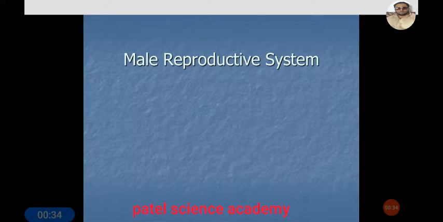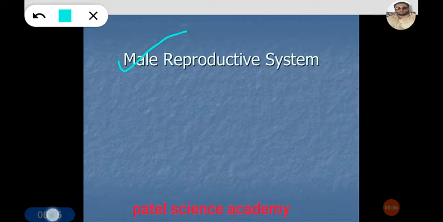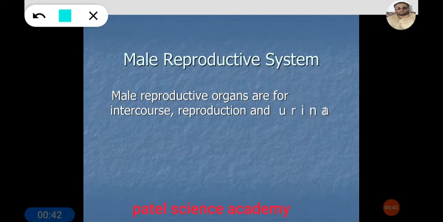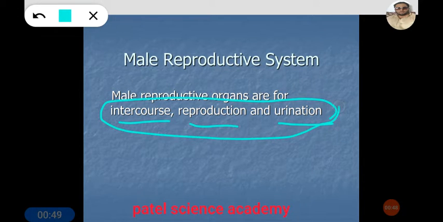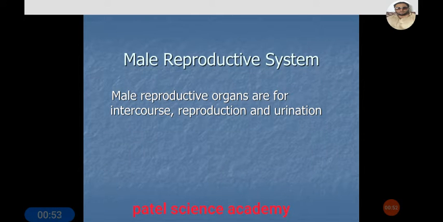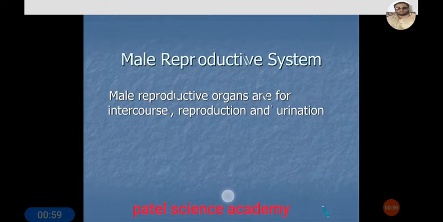In this lecture you are going to learn about the male reproductive system. The purpose of the male reproductive system includes intercourse, reproduction and urination. These are the three main purposes of the male reproductive system in the body of a male. So dear students, the male reproductive system is for intercourse, reproduction and urination.